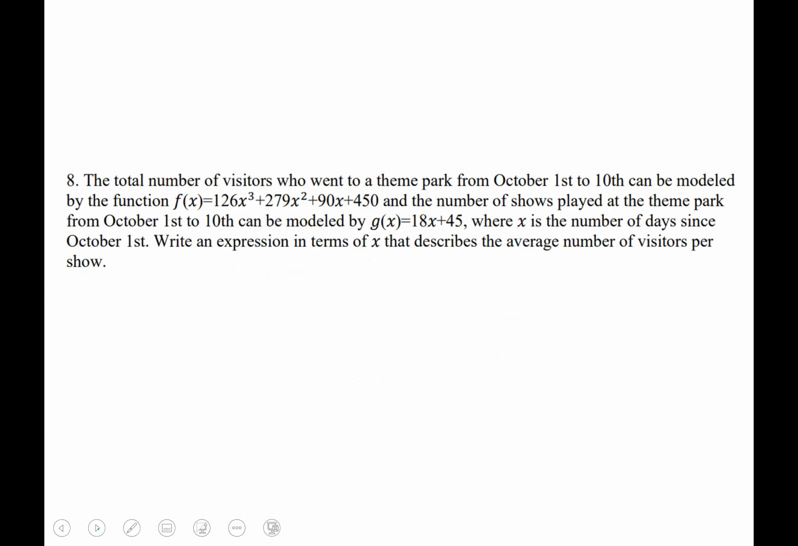All right, next one, let's take a look over here. So pause the video and go ahead and highlight the important information.